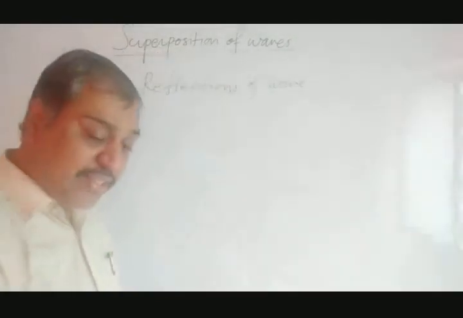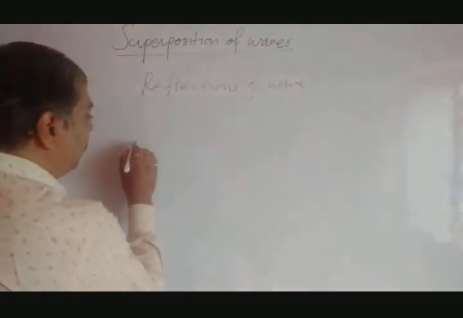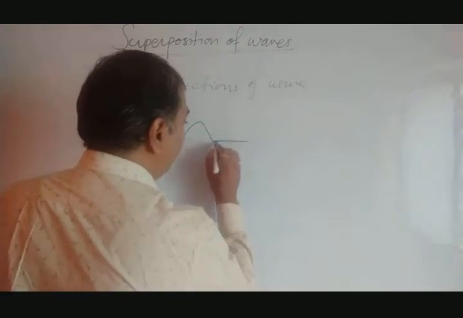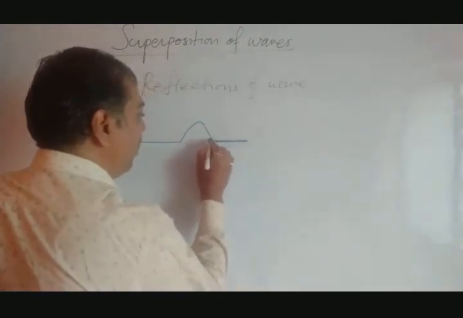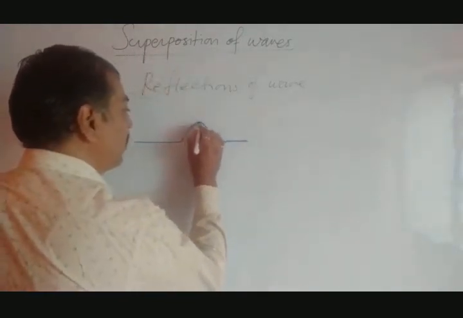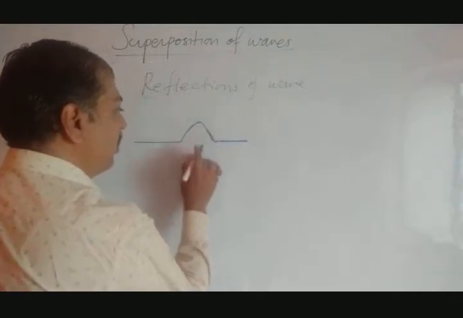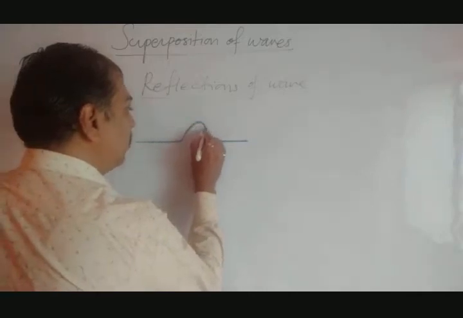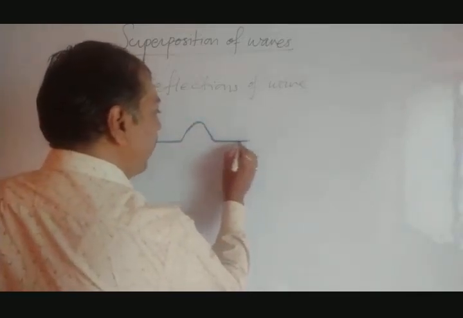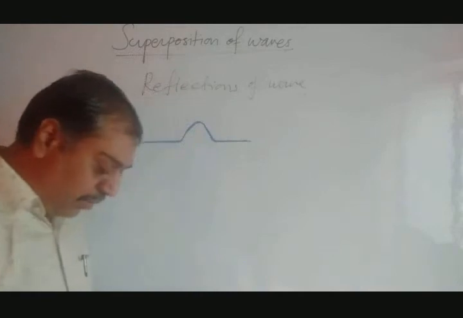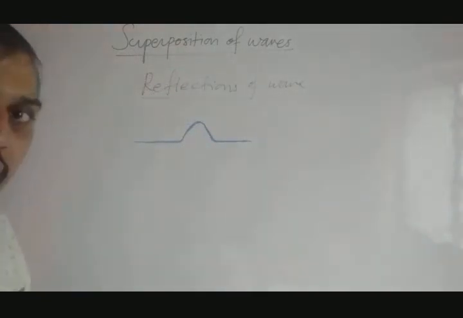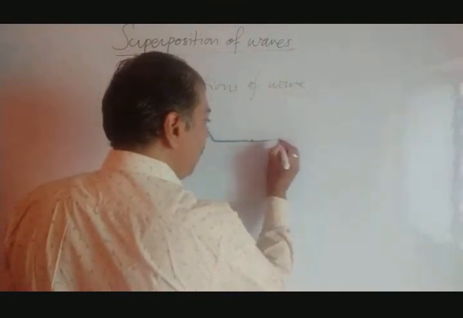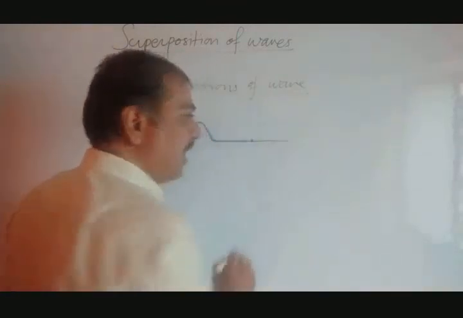Just see figure 6.3. So this is the first string and it will emit the wave like this. Suppose I have drawn this with a little bit larger dimension. So it is a larger dimension string, a large dimension thread we have taken, and this is connected at point O to another thread whose dimension is less.